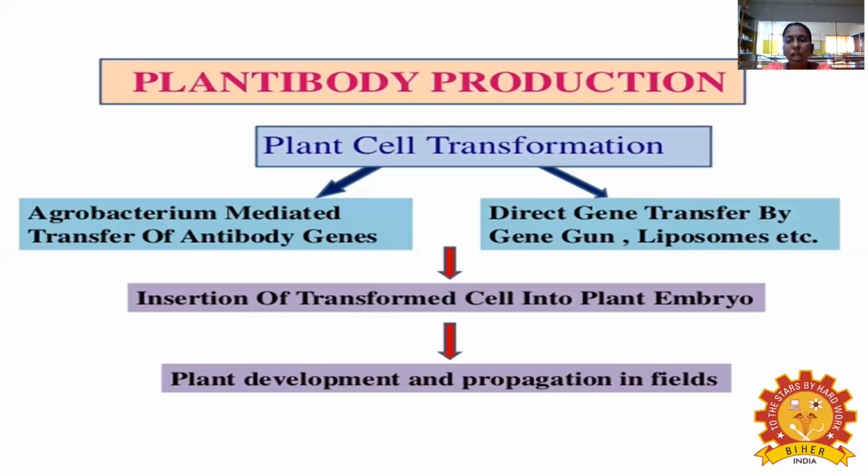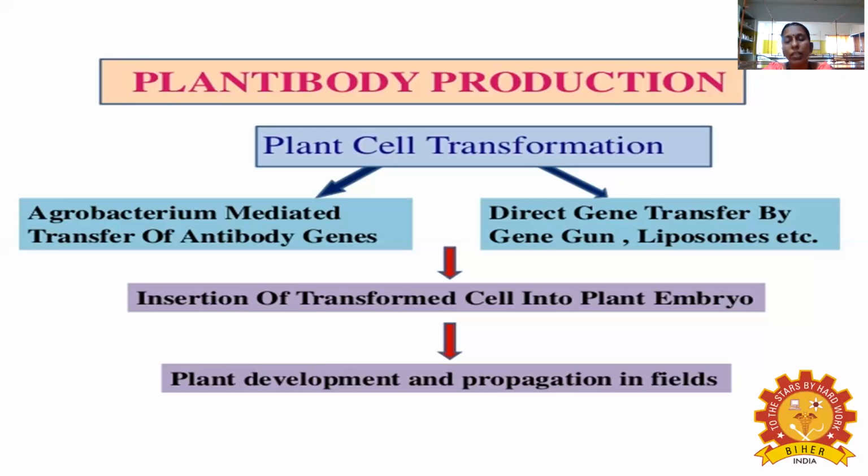After the transfer into the plant, what you are doing now is the transformation of the cell, right? That cell transformation is carried out either with the help of the indirect way or the direct way. After that, you have to insert the transformed cell into the plant embryo, because you want to get the product.